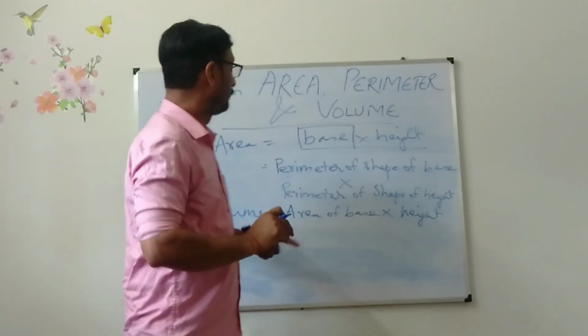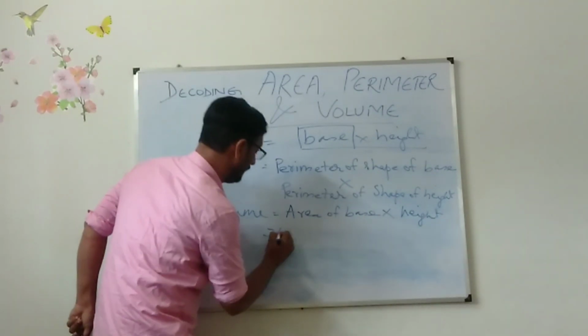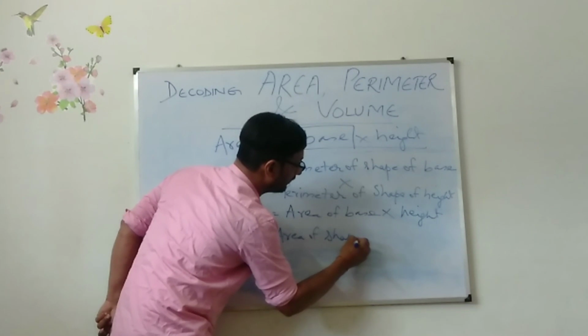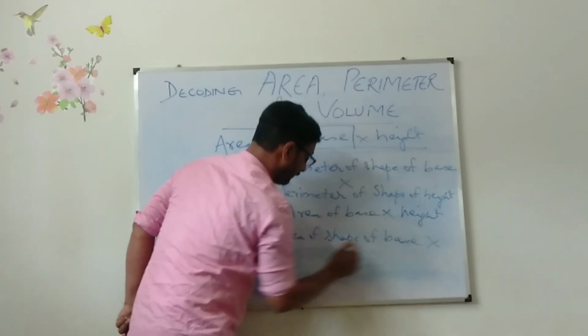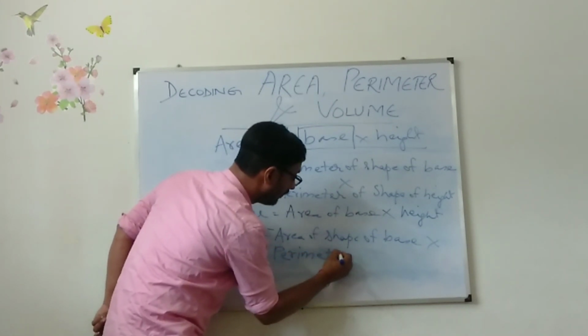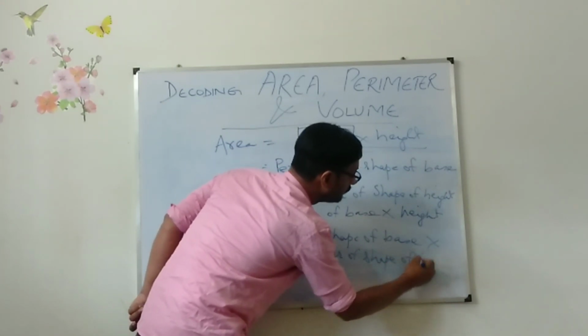So my thought is, he might have thought in this way. Area of shape of base into, for height, he might have thought perimeter of shape of height.